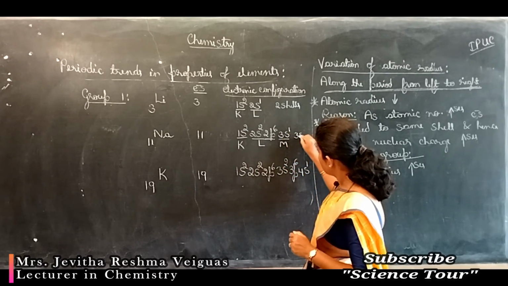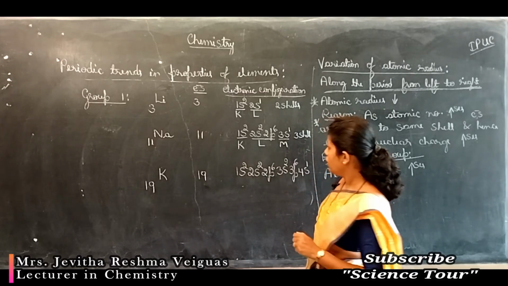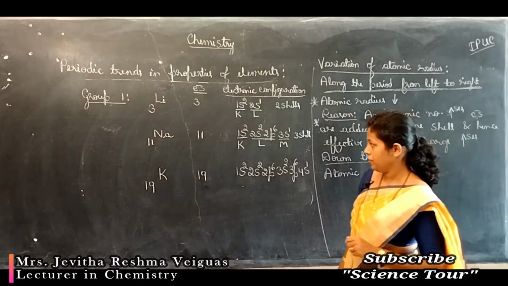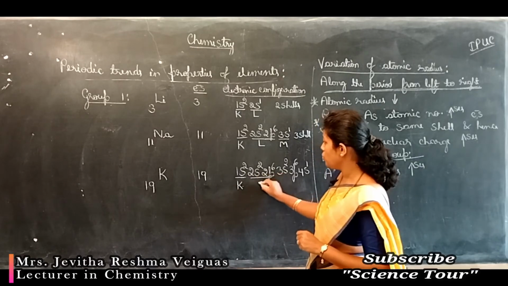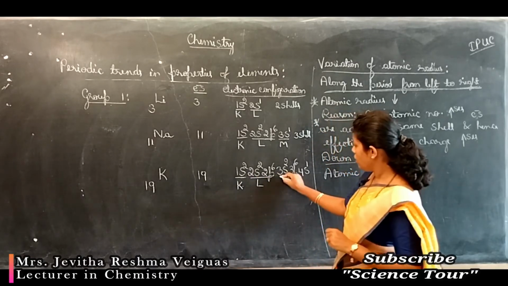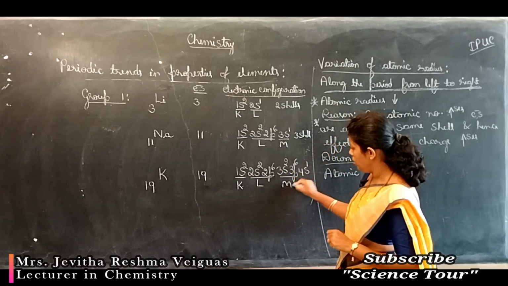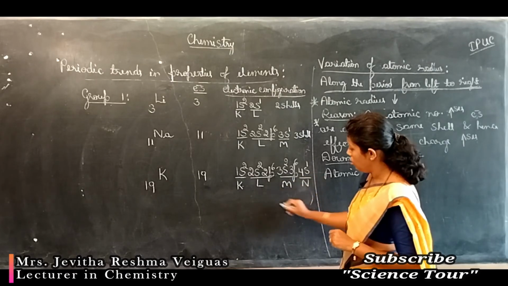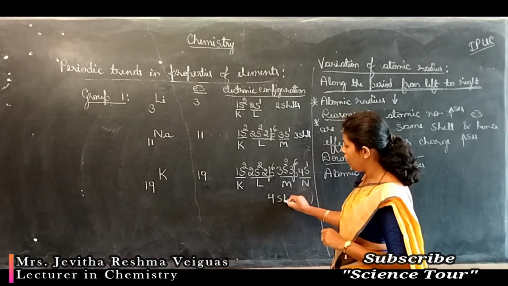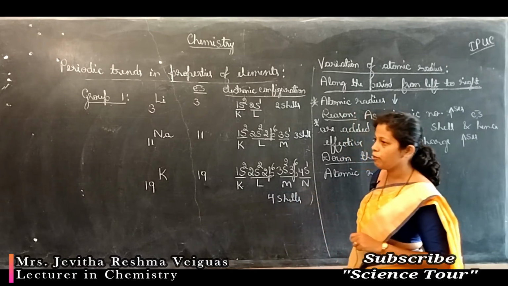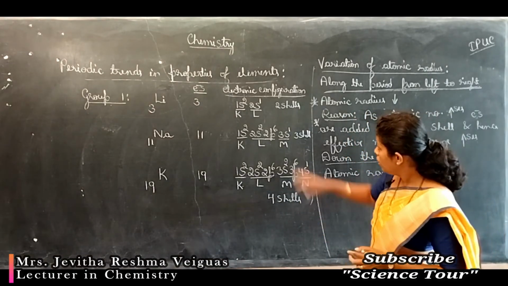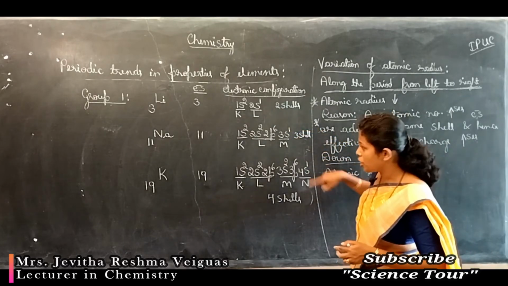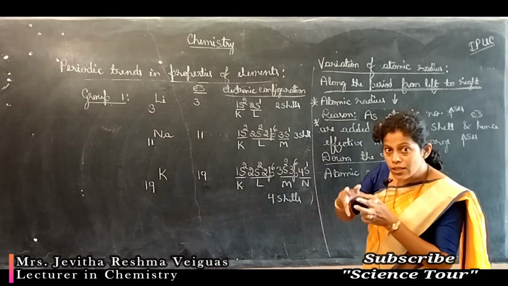So there are 3 shells in case of sodium. Take potassium: 1s belongs to K shell, 2s and 2p belong to L shell, 3s, 3p belong to M shell, 4s belongs to N shell. So how many shells do you find? K, L, M, N, totally 4 shells. So the number of shells is increased. Electrons are added to new shells. As a result, size expands.